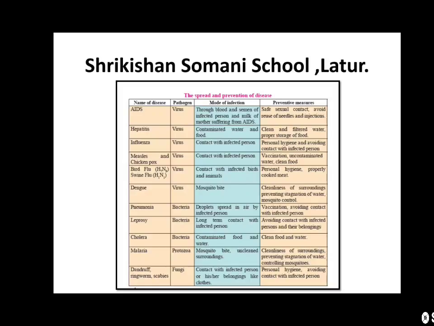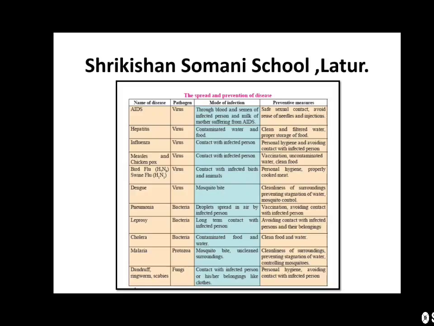Preventive measures: personal hygiene and avoiding contact with infected persons. Measles and chickenpox are again viral diseases spread by contact with an infected person. If a healthy person is in contact with such persons, they get infected. Preventive measures: vaccination, uncontaminated water and clean food.